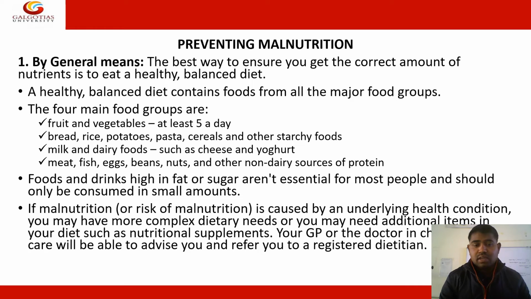Meat, fish, egg, beans, nuts are another group, the non-vegetarian things. You also have to have those to overcome malnutrition conditions. Foods and drinks high in fat or sugar are not essential for people, or should only be consumed in a small amount. So if you want to have some more sugar-containing food, you just have to avoid those things, or take them in as low an amount as you can.